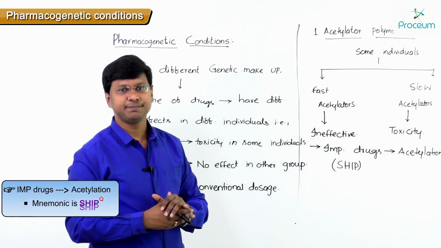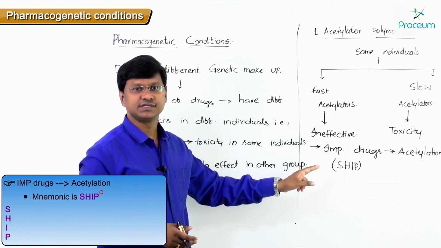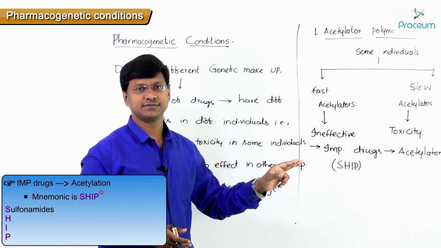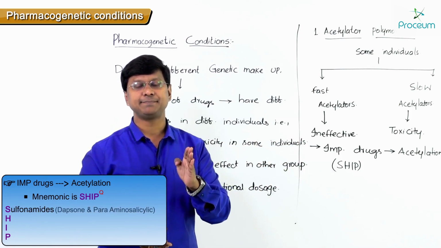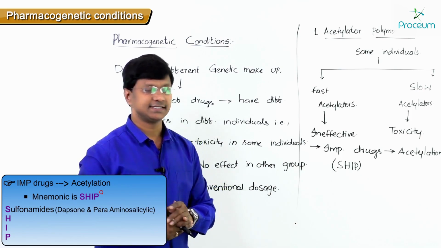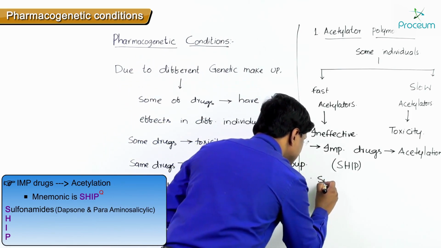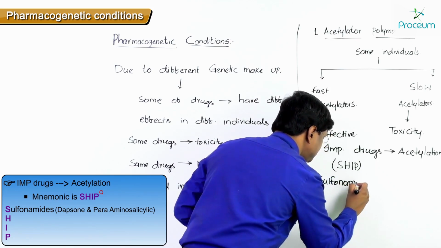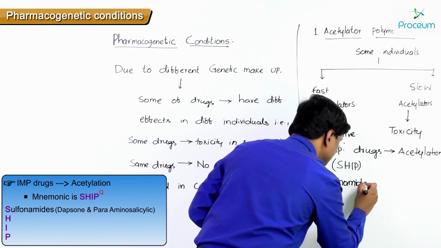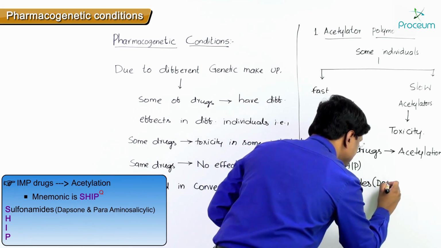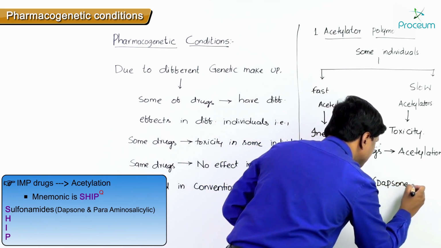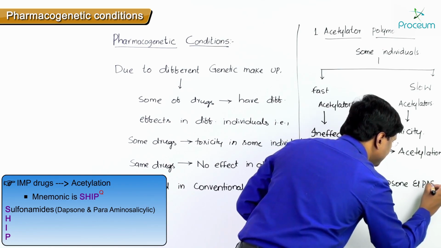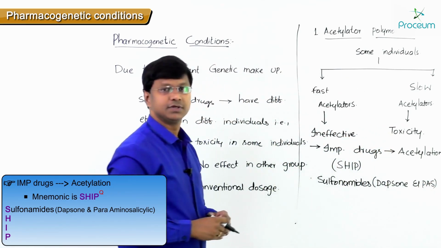Now what does this SHIP include? The letter S includes sulfonamides, including dapsone and para-amino salicylic acid.